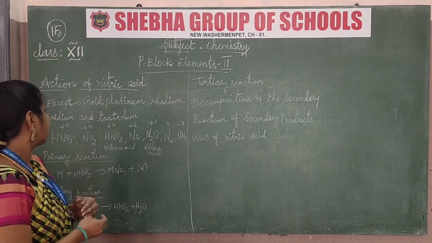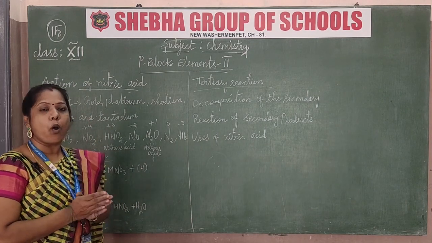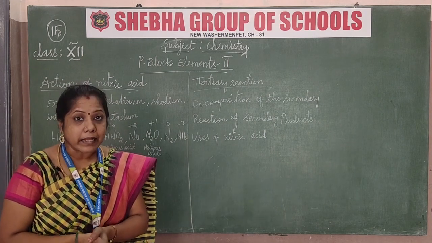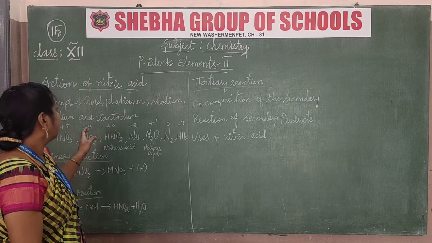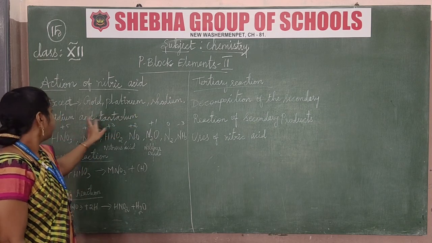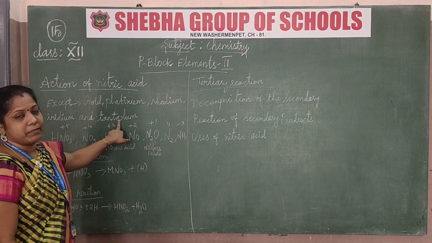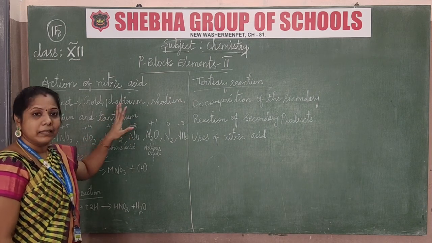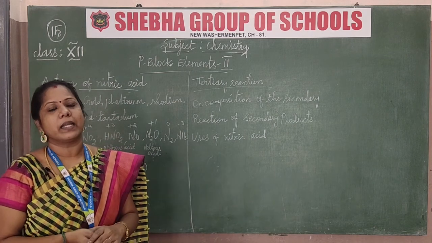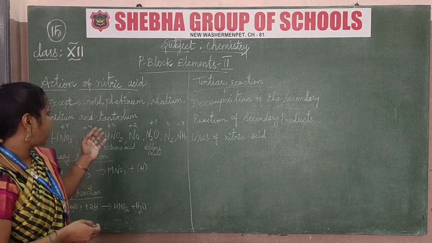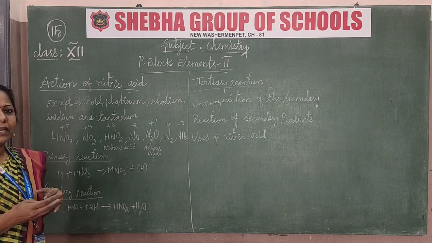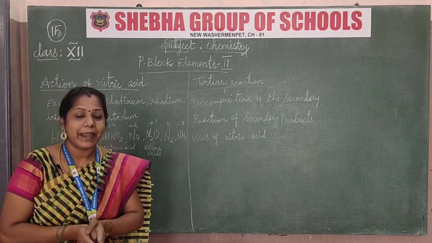What is the action? In nitric acid, all the metals or all the elements react with the nitric acid, except the particular elements: gold, platinum, rhodium, lithium and tantalum. That kind of element does not react with nitric acid. Apart from those elements, all the elements react with nitric acid.